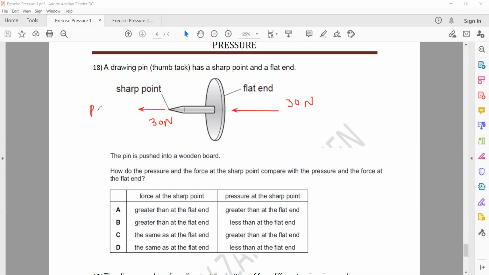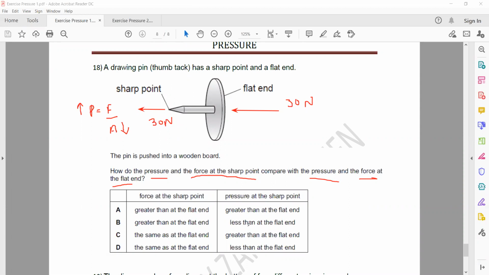About the pressure, we know pressure is force divided by area. So the sharp point is having a small area. So if it's having a small area, it will apply greater pressure, so that this thumbtack or drawing pin can stick into the wood. So how do the pressure and the force at a sharp point compare to the pressure and the force at the flat end? Force at the sharp point will be the same, because if we apply a force of 30 Newton, the same amount of force is applied to the other side.